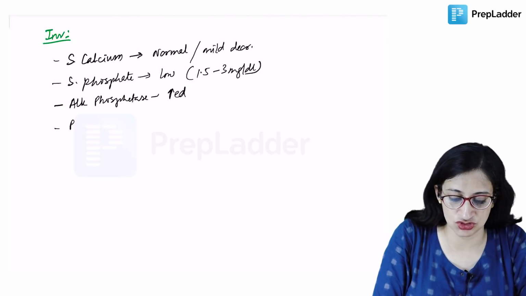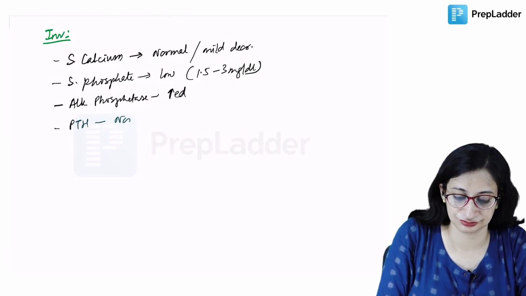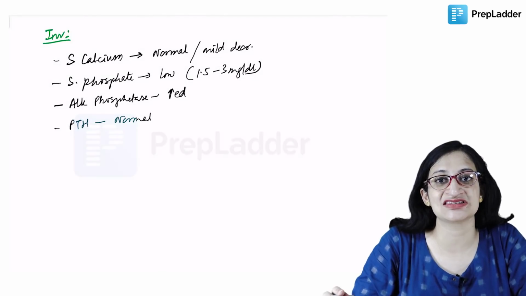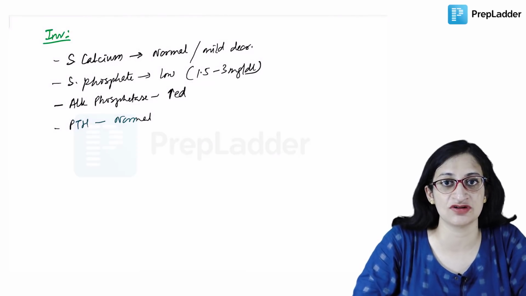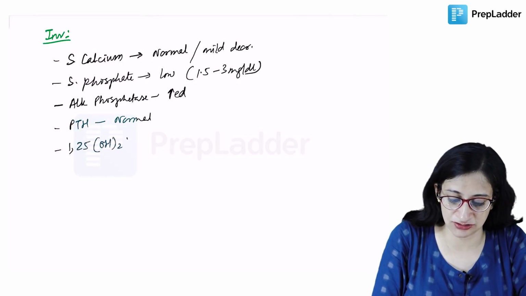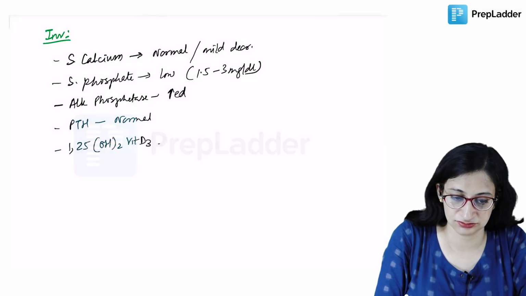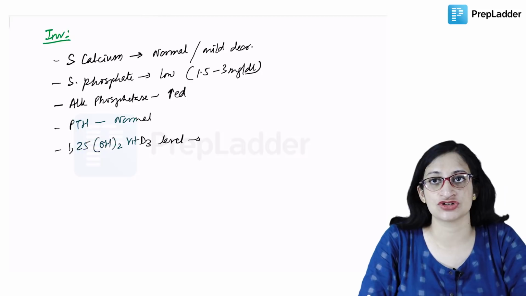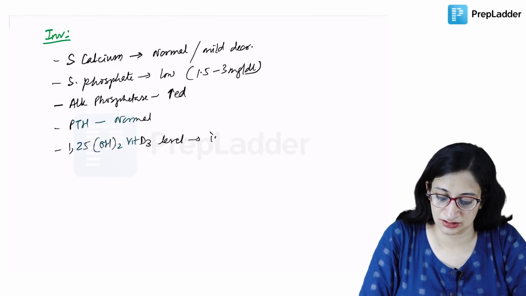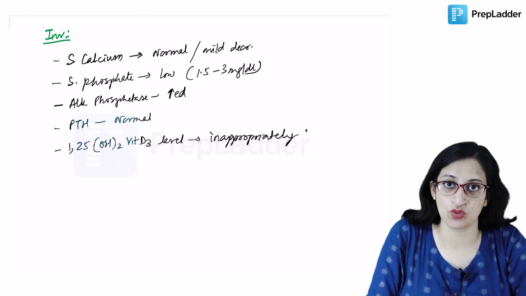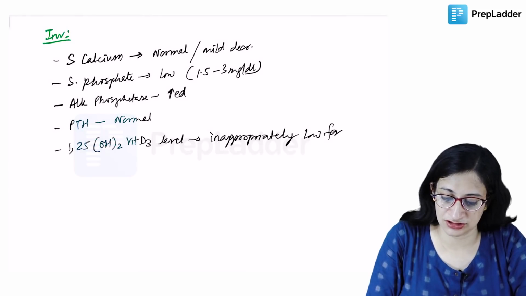Parathormone level is usually normal. But the 1,25 dihydroxy vitamin D3 level is inappropriately low for the level of serum phosphate.